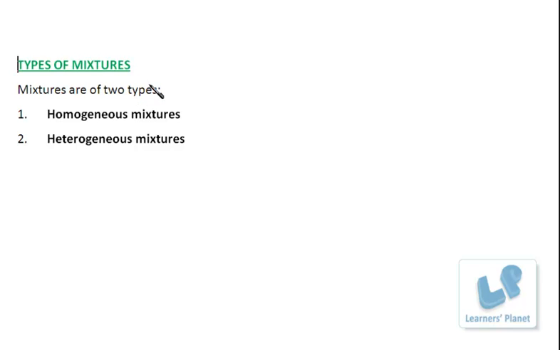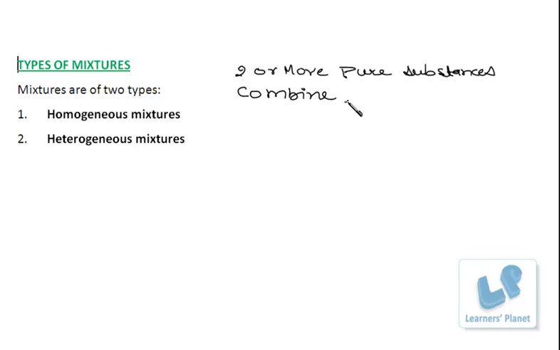Types of mixtures. Now how are mixtures formed? Mixtures are formed by the combination of two or more substances, that is, two or more pure substances, the elements or compounds, which are not chemically combined with each other. Right? So two or more pure substances combine, but they do not react, and they do not combine chemically.